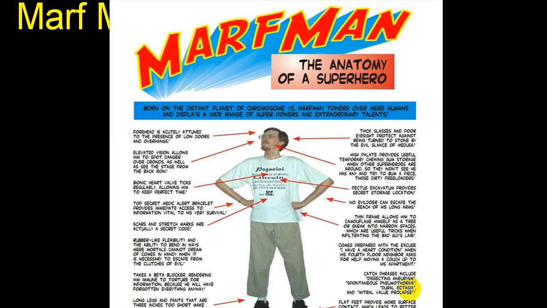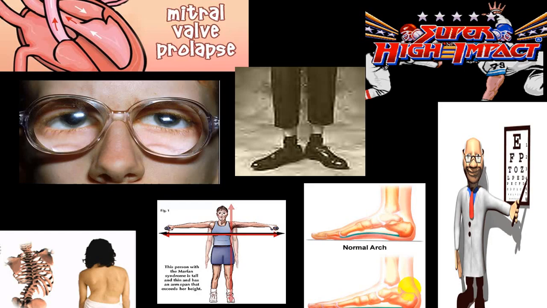This is a slide which puts together all the different criteria we have discussed till now. So mitral valve prolapse, myopia, ectopia lentis, scoliosis, arm span bigger than the height, upper segment bigger than lower segment, pes planus, this is myopia.